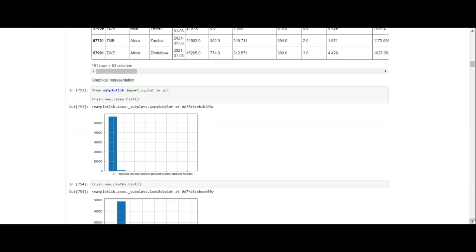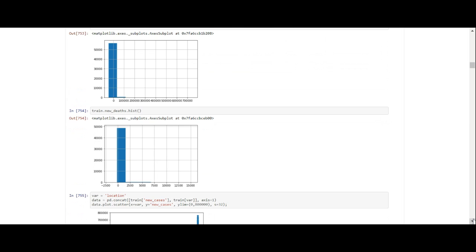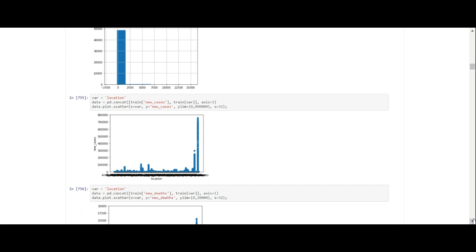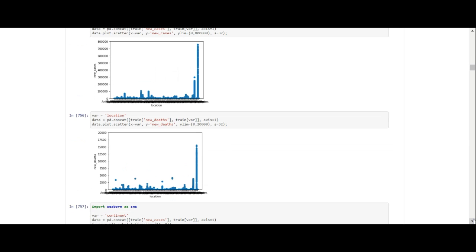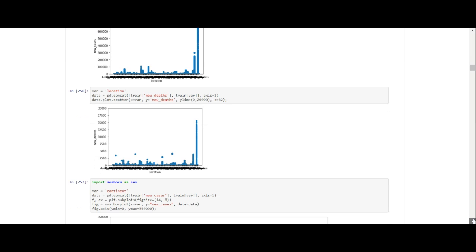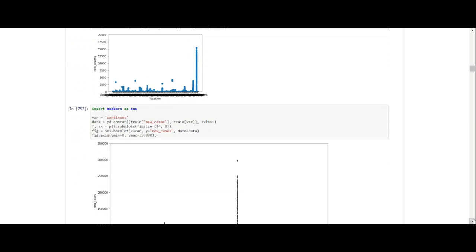So we've done a little chart using Matplotlib of the new cases, and a chart of the new deaths. And now we're doing a chart of the location so you can see how the new cases fit in with the location. I think that United States and United Kingdom have the most cases, or they're up there. Now we do a location on the new deaths, and you can see that the United States and the United Kingdom have the most deaths.